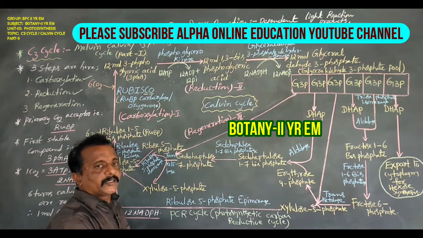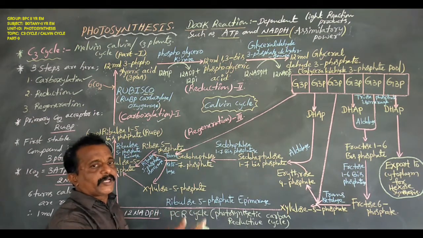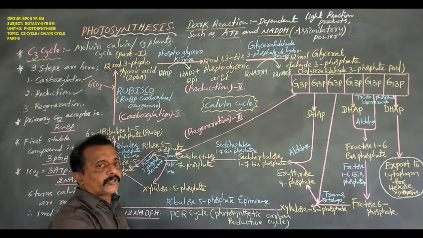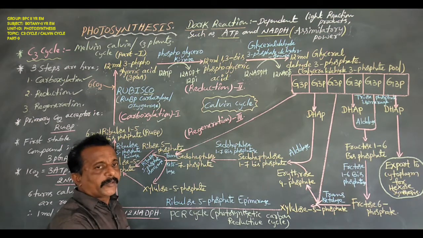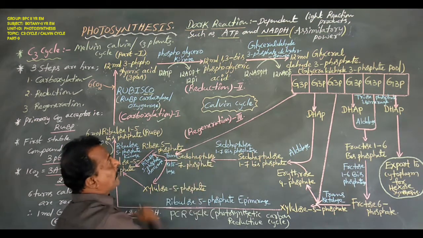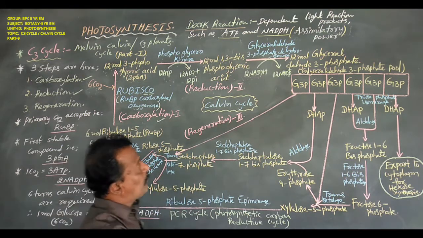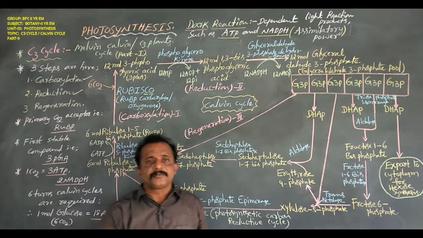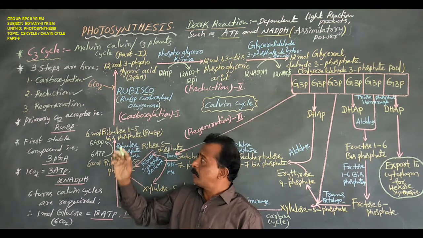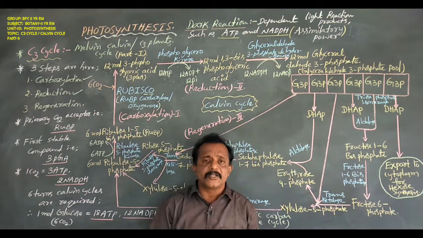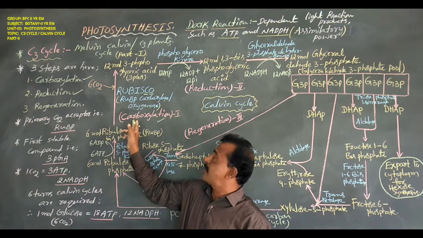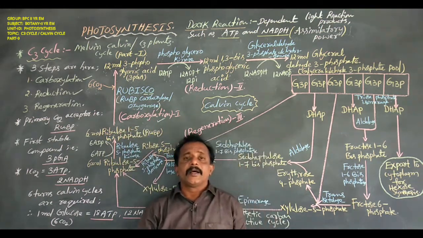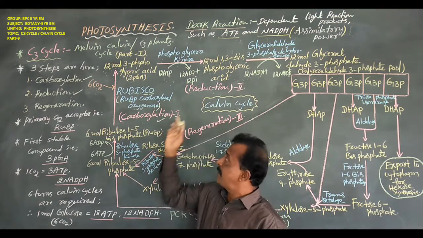Why? Because in the C3 cycle, the first stable compound is 12 molecules of 3-phosphoglycerate. These are the 2 steps in the C3 cycle or Melvin-Calvin cycle. The first step is carboxylation, the second step is reduction.